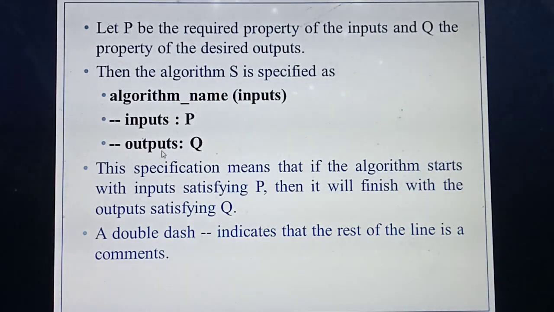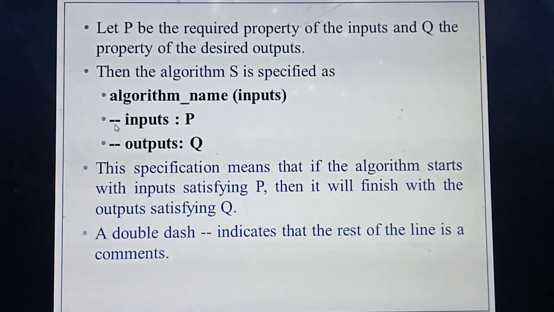So this input and output you should represent with the double dash line. Before you write the input property and the output property, you should start with what? This double dash line. So what's the name of this line? It means comments line. Okay, student, what's the name of this line? Comments line. So understood, students?